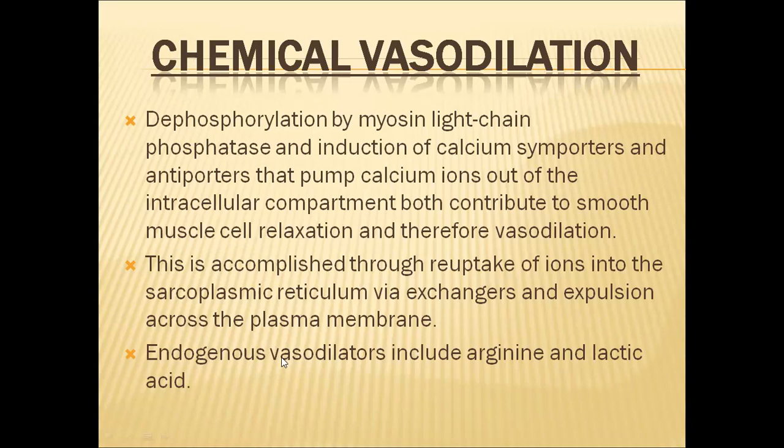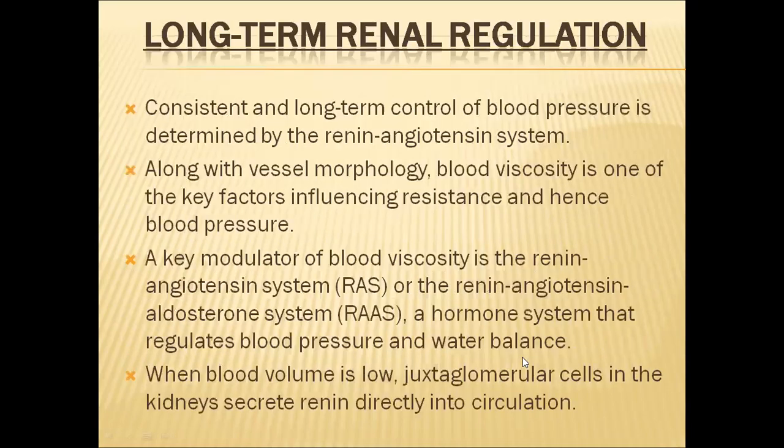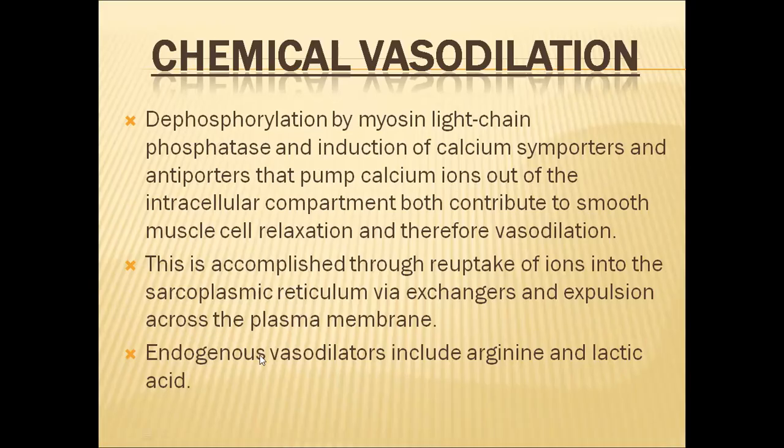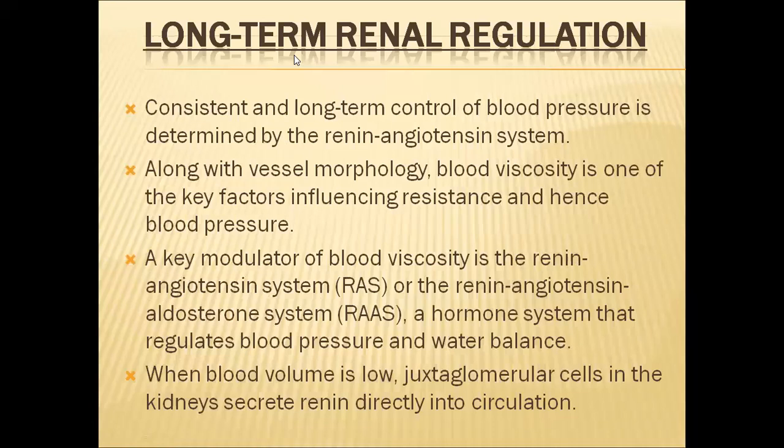In the blood vessels, some endogenous vasodilators will also be there. They include arginine and lactic acid, and they act as endogenous vasodilators. These endogenous vasodilators and endogenous vasoconstrictors need not receive signals from the brain. Whenever a need is there, automatically in the local area only, these endogenous vasodilators and vasoconstrictors will initiate these vasodilation and vasoconstriction activities. Now coming to the third type of regulation, that is long-term regulation, it will be achieved by the kidneys.